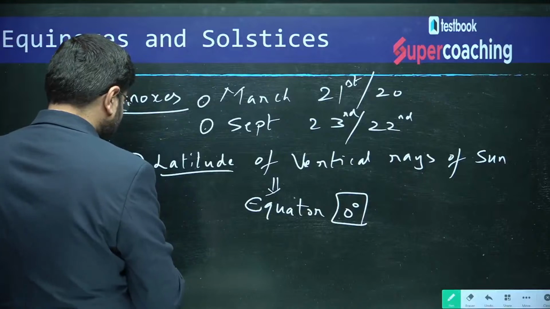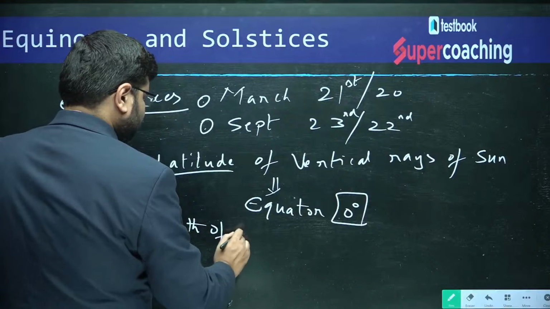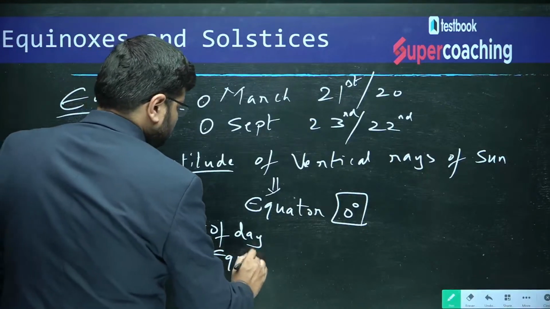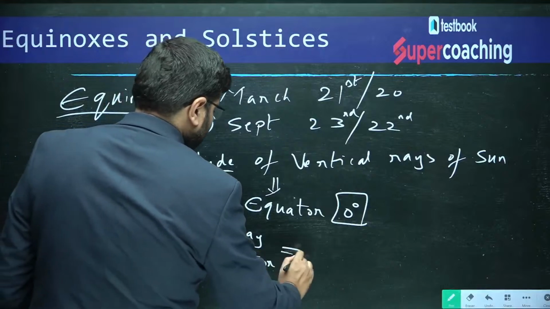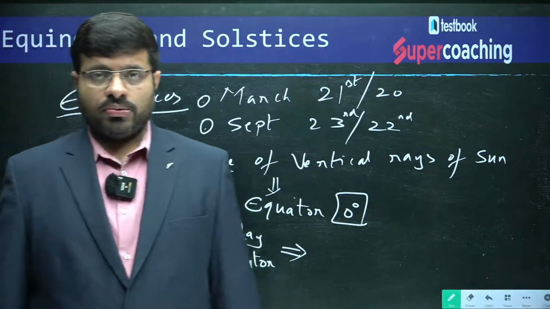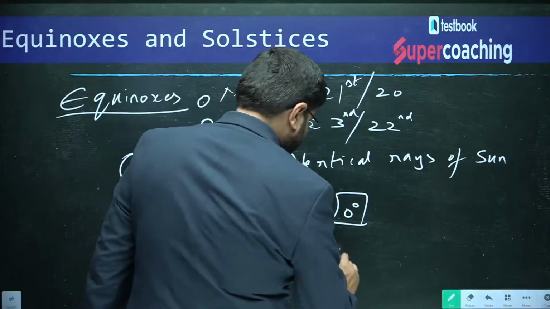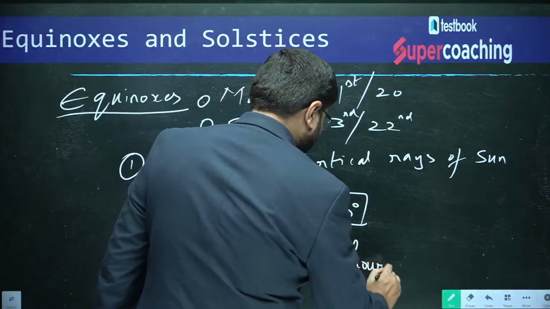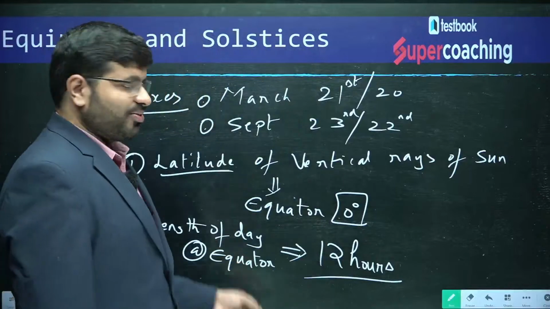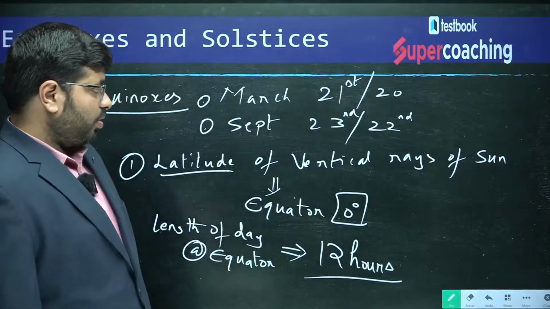Then the next question I will ask you, what is the length of the day at the equator? If you see the length of the day at the equator, it is around 12 hours. That is exactly why it is called equinox, no? That is the base. Okay. See the picture.